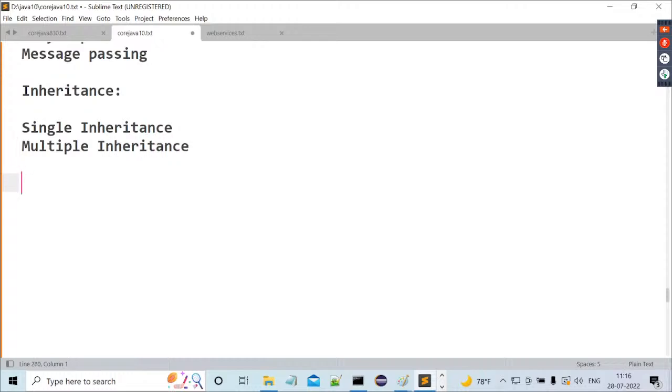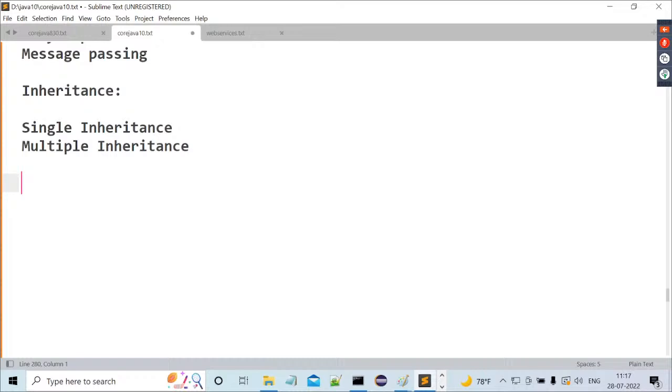On the basis of these two inheritances, three more inheritances are defined. What are these three more inheritances? Multi-level inheritance, hierarchical inheritance, hybrid inheritance. Overall, five types of inheritances, but initially only two: single inheritance and multiple inheritance. On the basis of these two, three more are defined: multi-level, hierarchical, and hybrid inheritance.